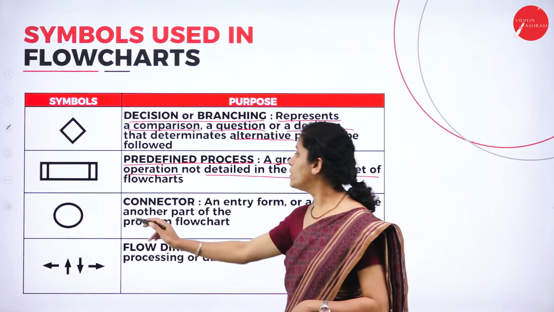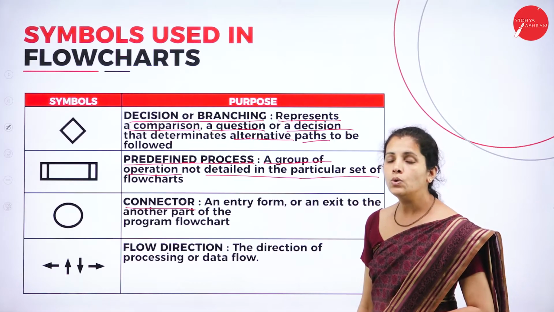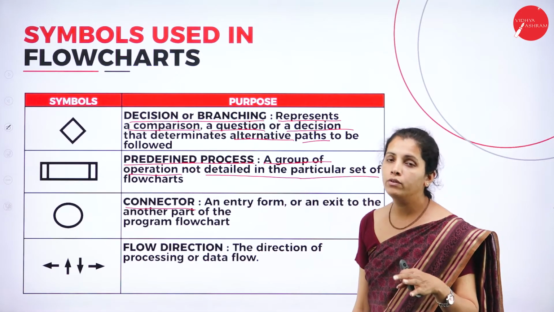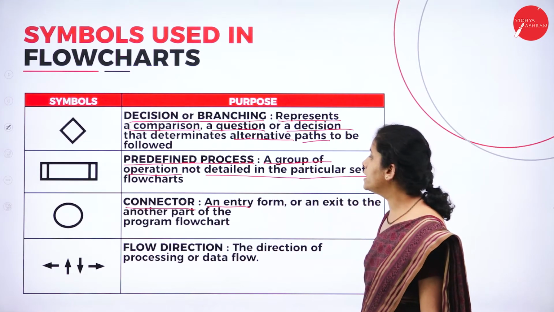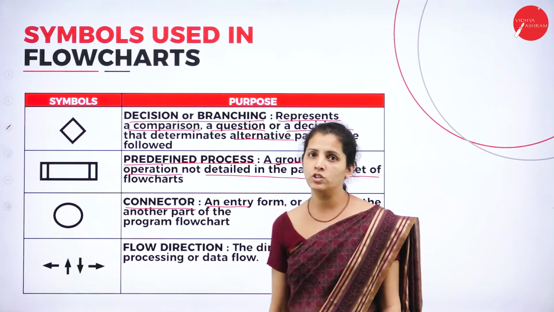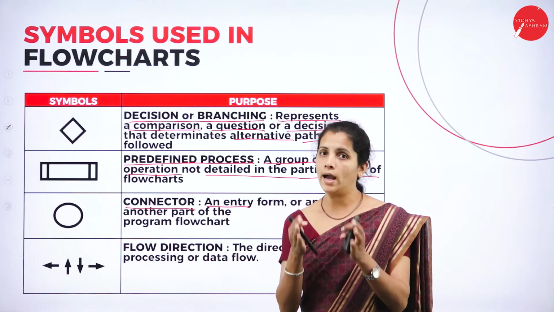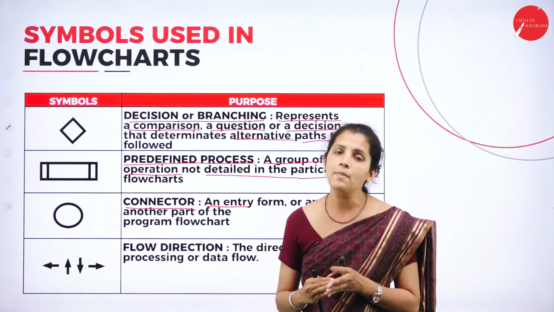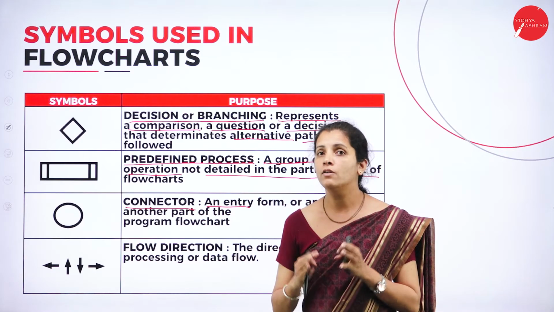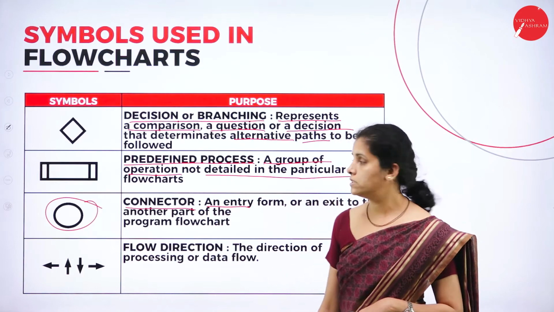Along with that, I'm going to have the connector. Why do I require the connector? To continue the connectivity of the flowchart, an entry from and exit to another part of the program flowchart. While drawing a flowchart, there are certain times I cannot draw the flowchart on one page. If there is any continuation on my next page, at that time I want to establish the connection between flowcharts. At that time, I'm going to use the circle. That's nothing but the connector.